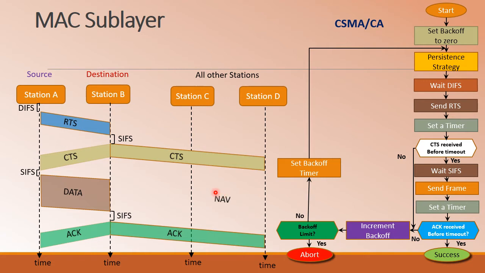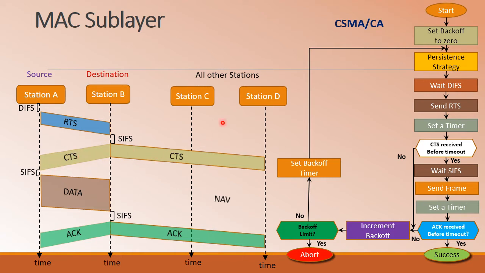So once other stations which are not part of the communication hear the CTS, which will have the information regarding the duration, once the RTS is sent, the RTS will have the time duration for which A wants to communicate with B. That duration is mentioned in the CTS.